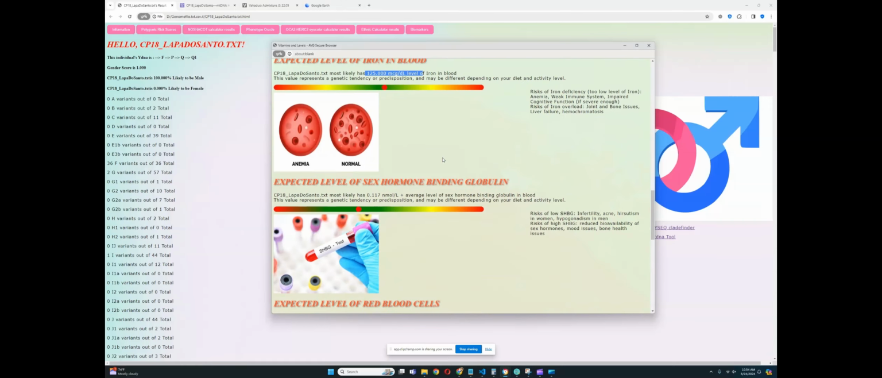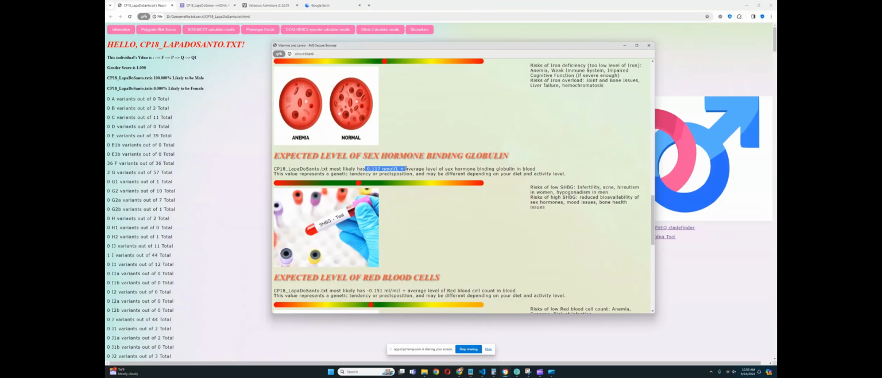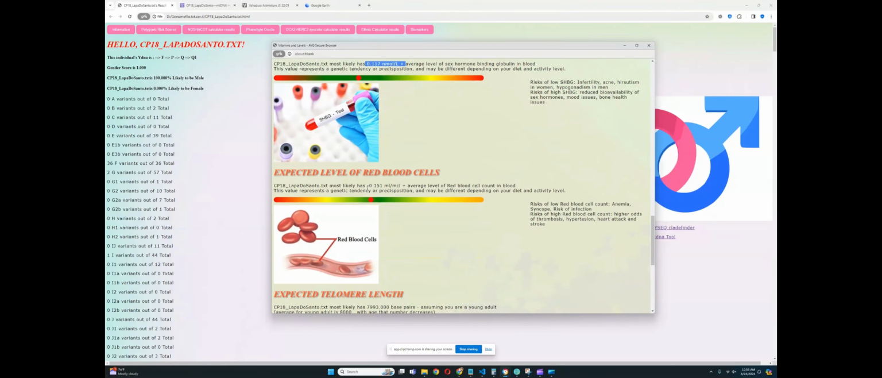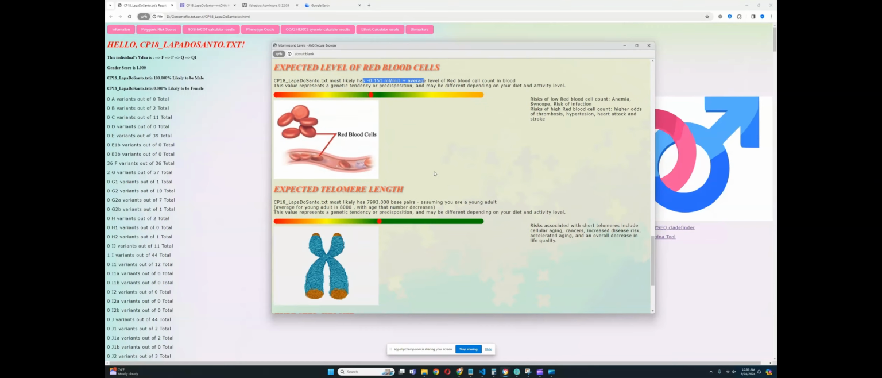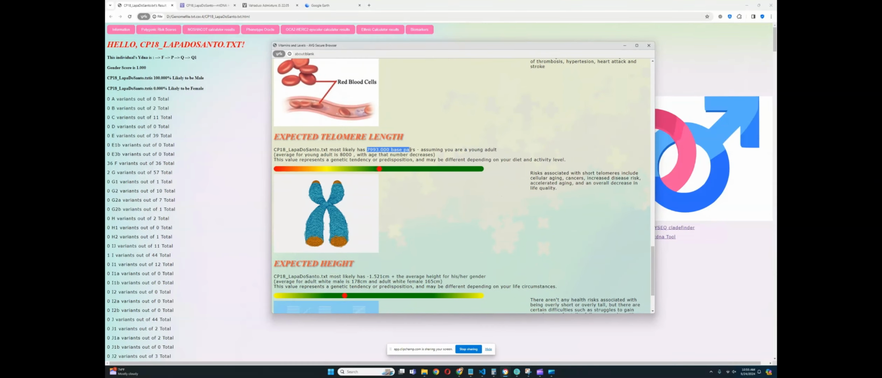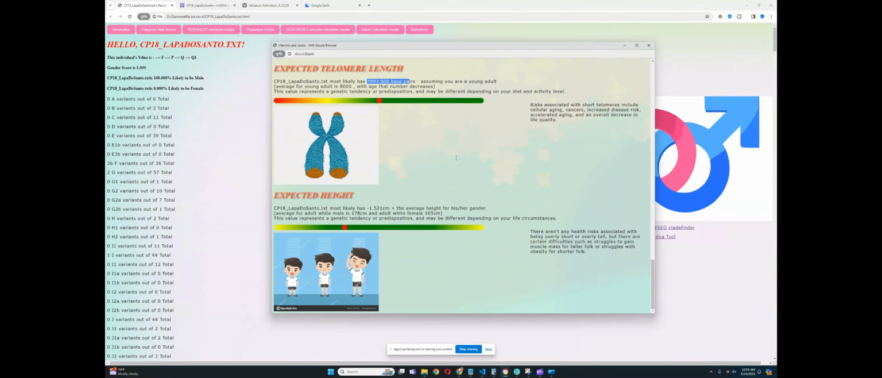Looks like nothing was found for iron. It's not a very high quality file, so not a lot was found for iron. Looks like a slightly above average level of sex hormone binding globulin. Slightly below average level of red blood cell count in blood. Slightly below average number of base pairs for the telomere length, which is okay, and definitely below average height, which is very interesting because I noticed that